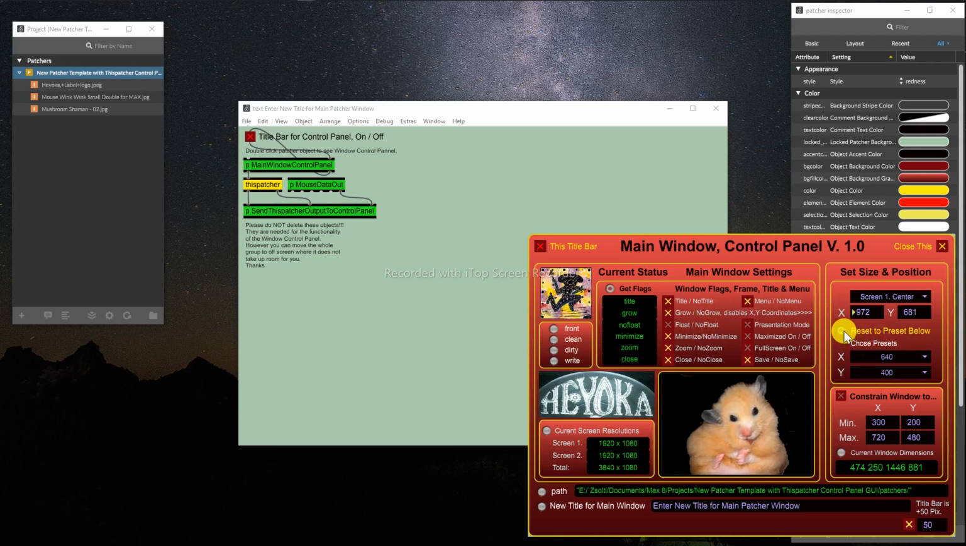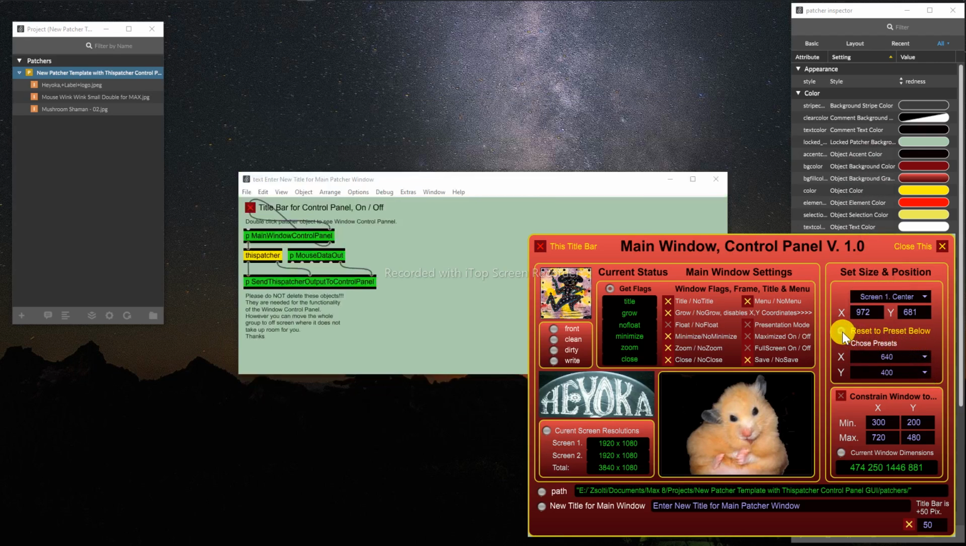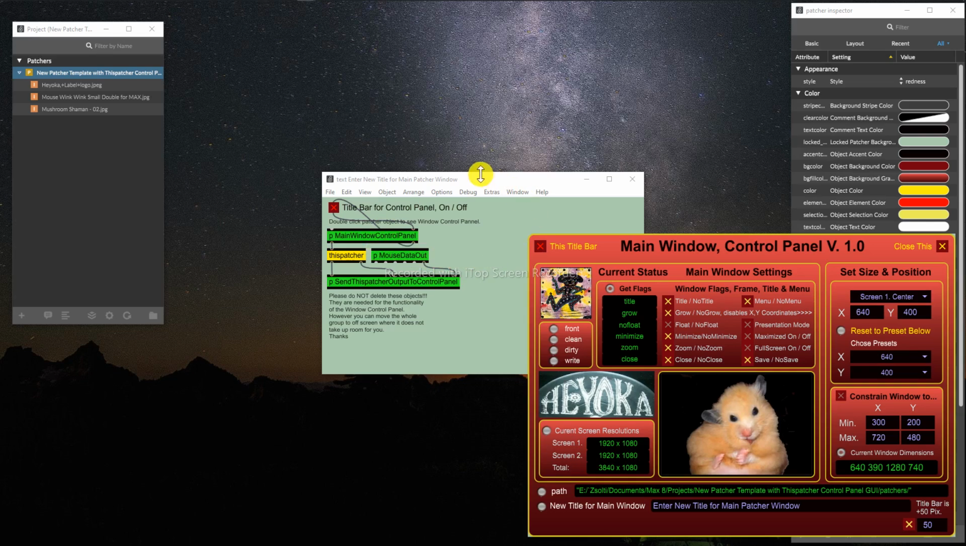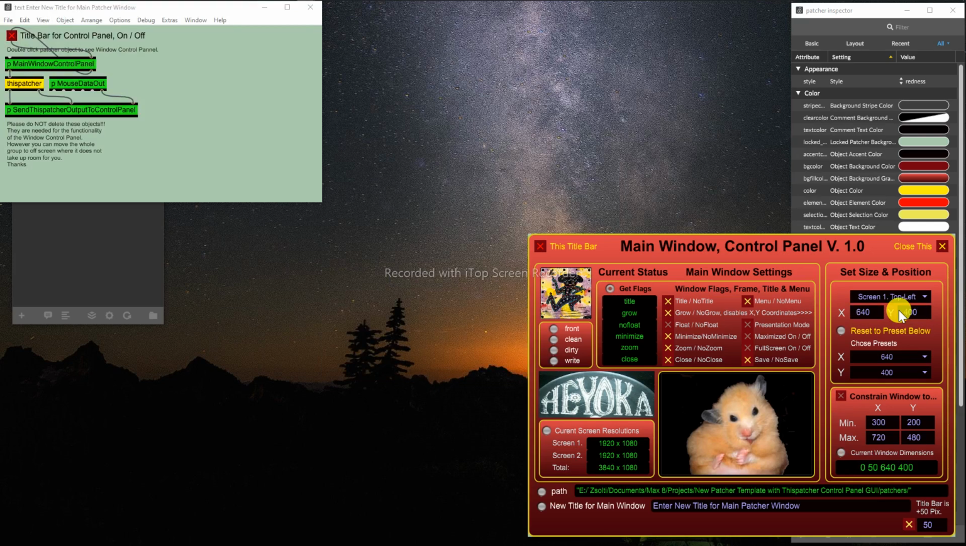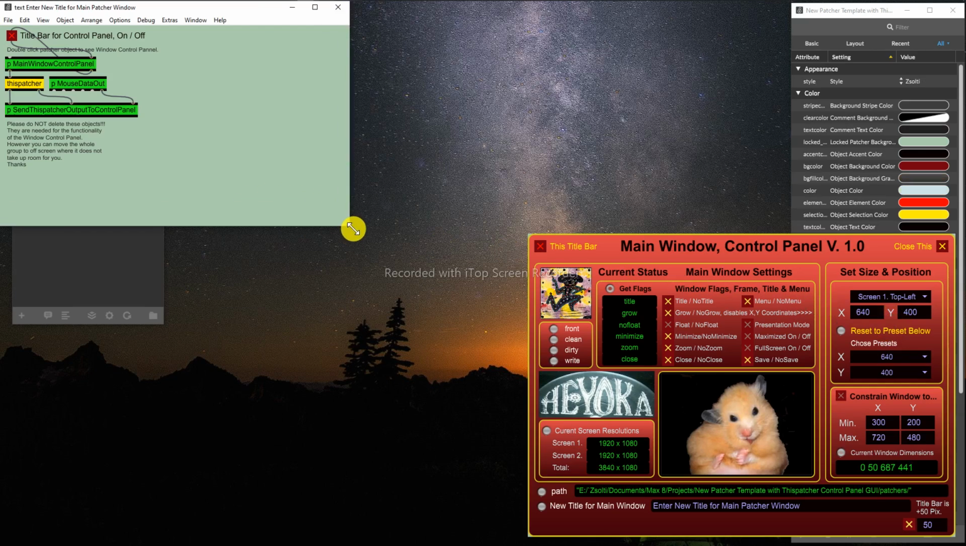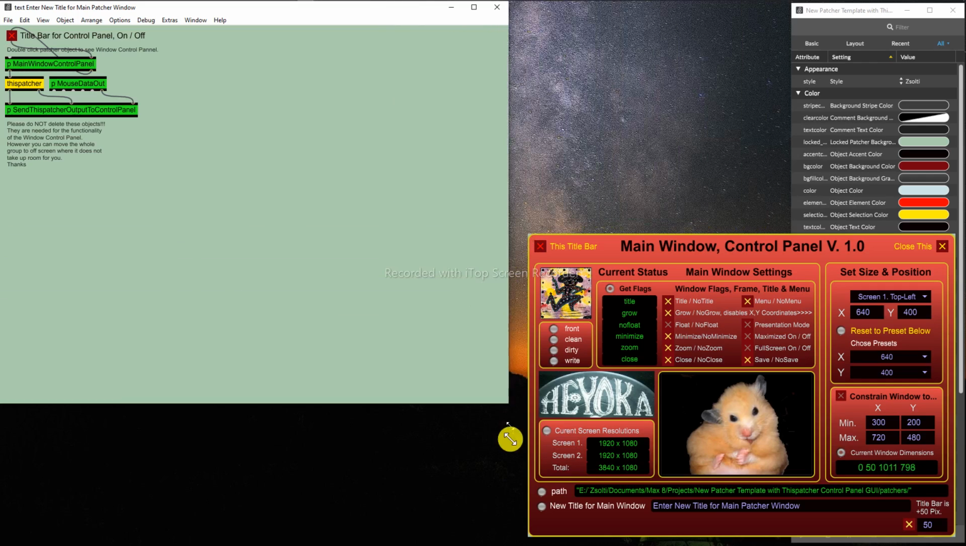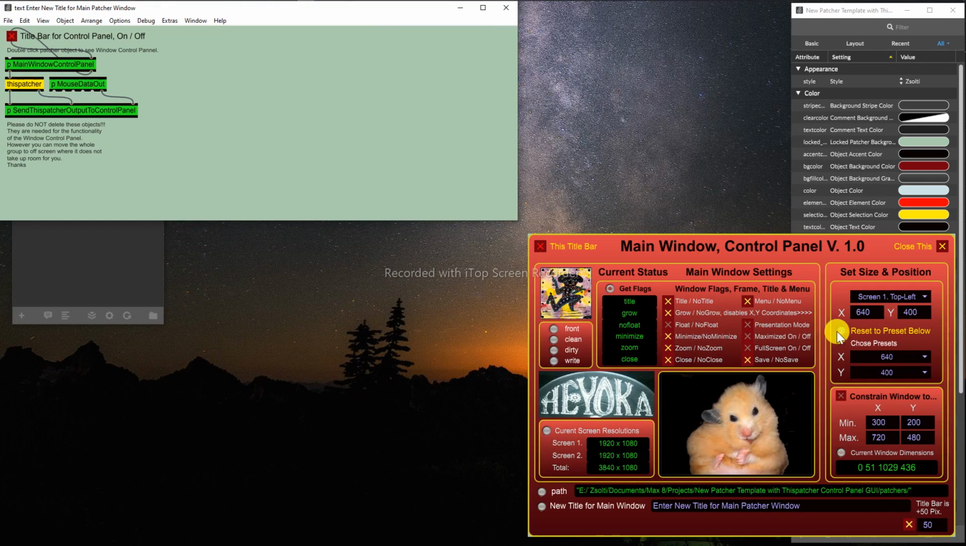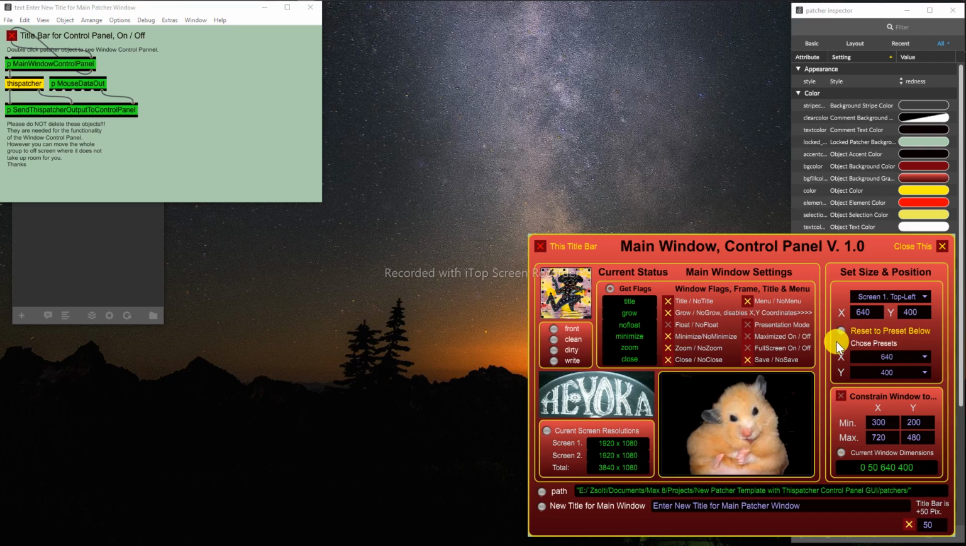So anyway, here we can reset to these numbers here, which we can choose from here, and we can reset the window right there, and it centers itself in the middle of screen 1 because that's what it's set to. If I choose top left, of course the window is gonna go to the top left corner. It starts from there, and then you can continue adjusting things from there. Reset puts it back where it was.